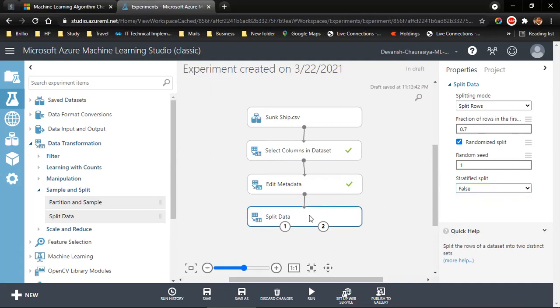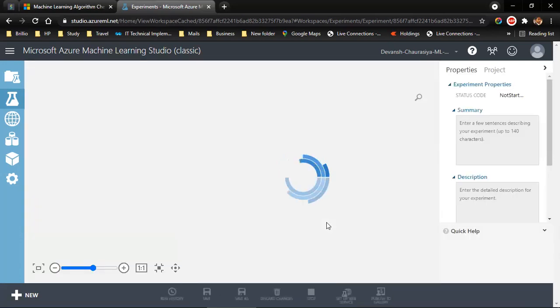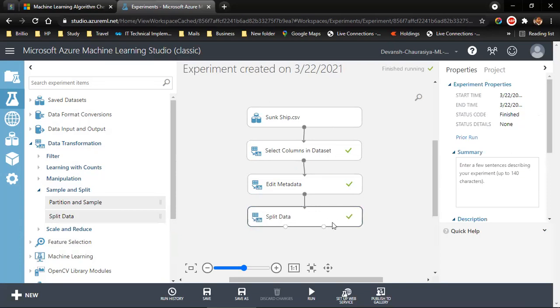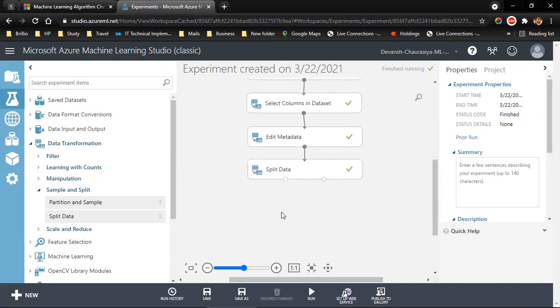And I need to only run this. So what I will do is select this and say run selected. It will run only this. Otherwise it would have run this, the second one, and then the third one. Okay, now the split data has already run. Now the algorithm comes into the picture. Which algorithm do I need to run on my training data and on my test data?